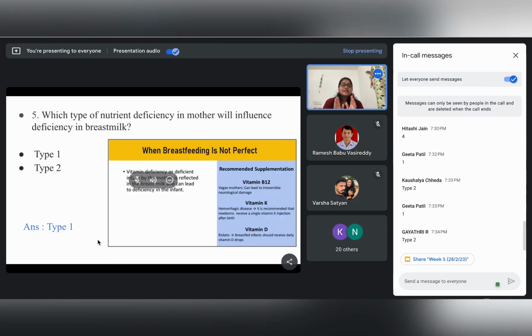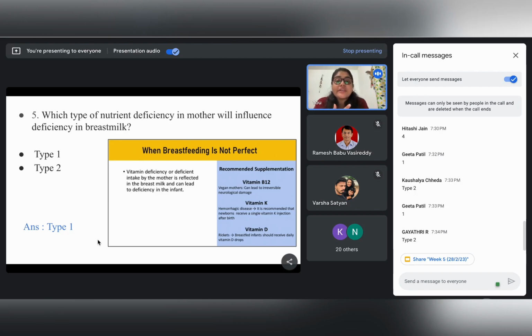Whenever we consider these nutritional deficiencies which will be carried on to the breast milk, these are the type 1 or the functional nutrients. For example, the most common group of functional nutrients which are usually deficient and pass to the baby through the breast milk are the vitamins. These are the micronutrients which are being transferred to the breast milk.